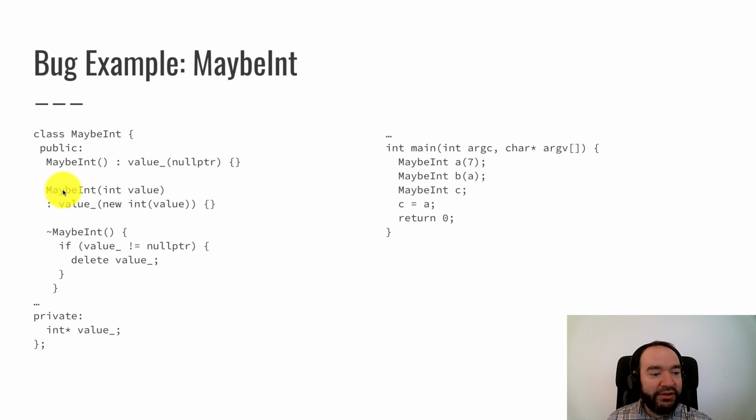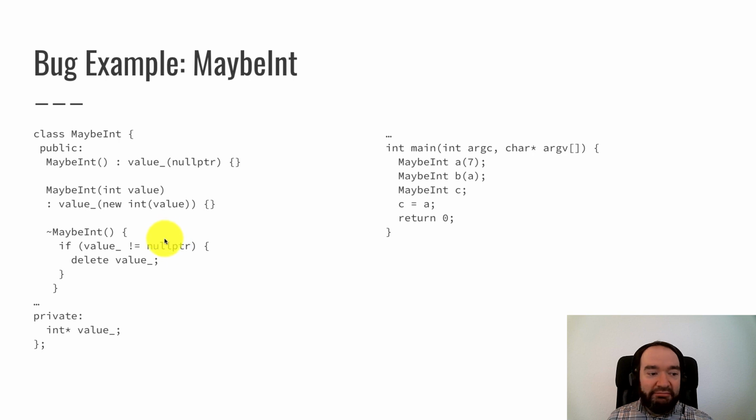There's another constructor that takes an int value where we do hold that value. And so I initialize value underscore with a new int. So I'm allocating a new int dynamically, and it holds the given value. And then the destructor has this logic that says, value might be a null pointer at this moment. It might be non-null. So if value is non-null, then value is a valid pointer that needs to be freed. We delete value.